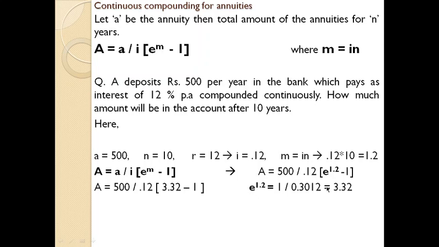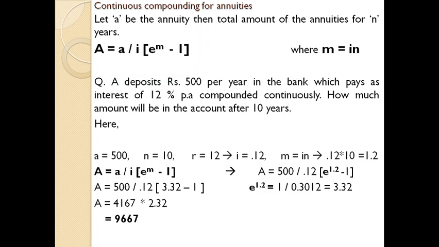I hope you understand this concept which we have dealt with in detail previously, so I am not going to repeat the same case. Here, A equal to 500 divided by 0.12 into 3.32 minus 1. By solving that you will get A equal to 4167 into 2.32, and finally the amount is 9667.